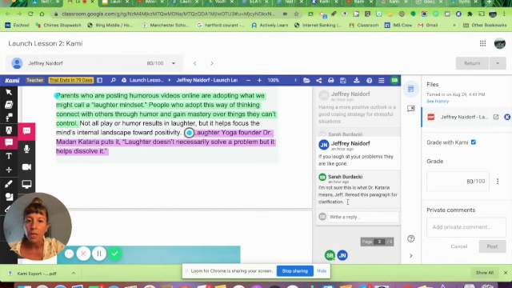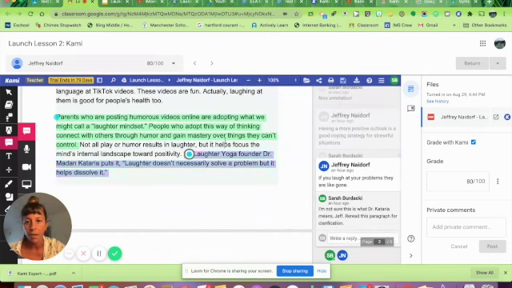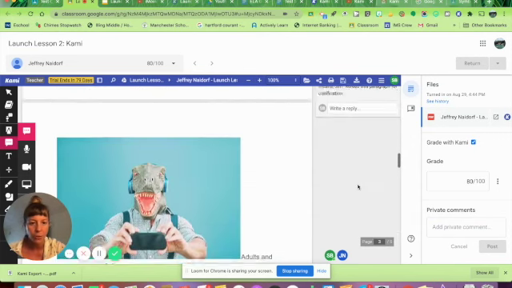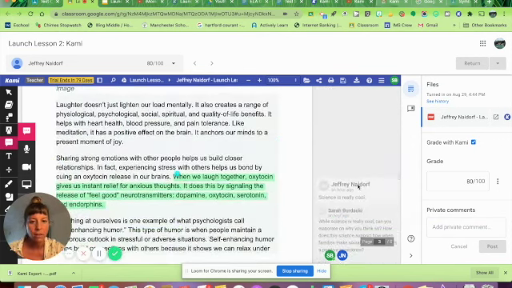So at this point, I would expect this student to go into the article and reread the entire paragraph, paying special attention to the last sentence, and then to revise his annotation. So as I'm rereading it, it sounds like Dr. Kataria is saying that laughter might help deal with your problems, but it won't make them go away. Okay, moving on to the next annotation.